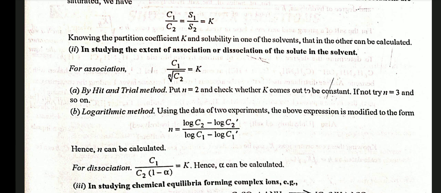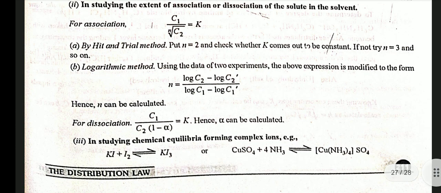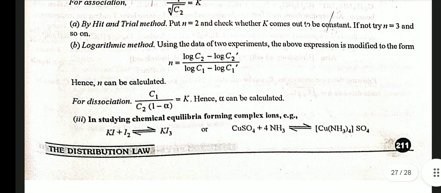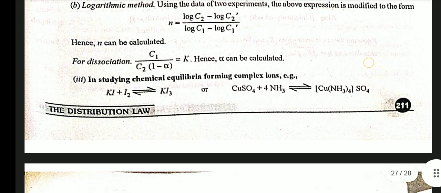B. Logarithm method. Using the data of two experiments, the above expression is modified to form n = (log C2 − log C2') / (log C1 − log C1'). Hence n can be calculated. For dissociation, C1/(C2(1 − α)) = K. Hence α can be calculated. Third, in studying chemical equilibria forming complex ion.